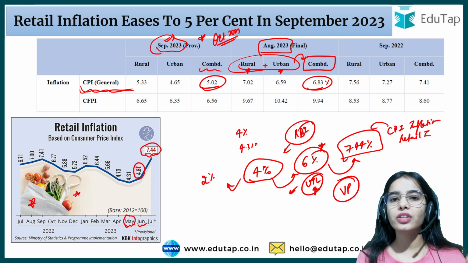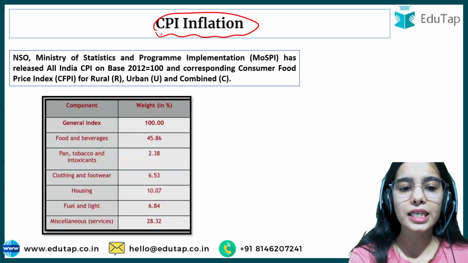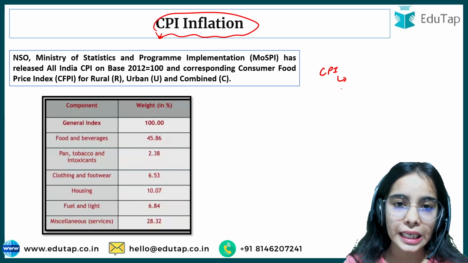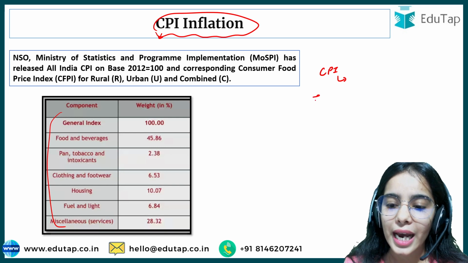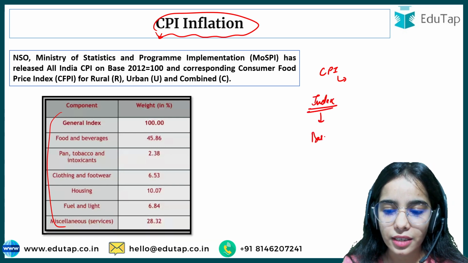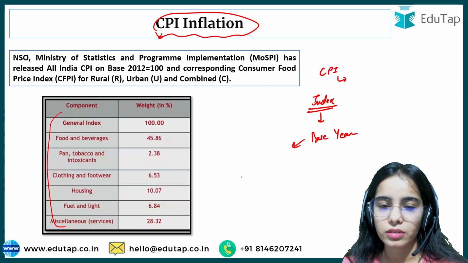Now we need to have the understanding about the CPI inflation. Okay, first of all, the CPI, that is the consumer price index. This is an index that depends on many components that we are going to discuss. And remember that indices conventionally have a base year against which the other years are compared.